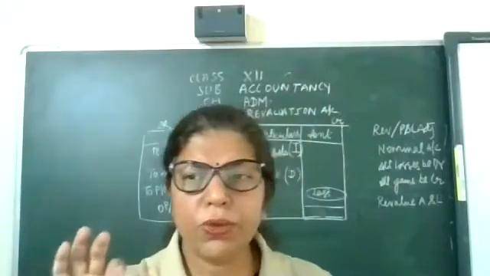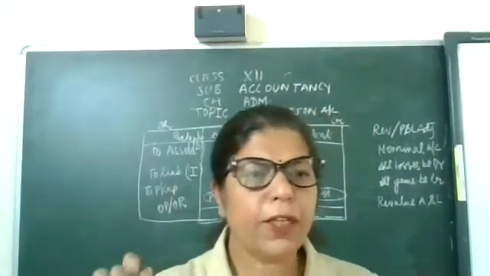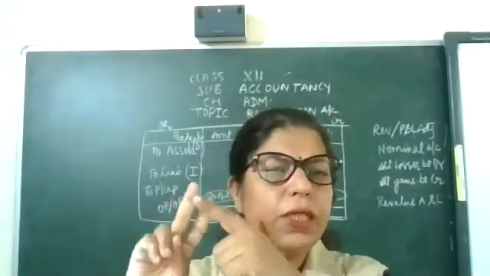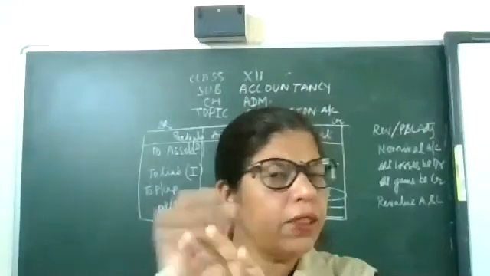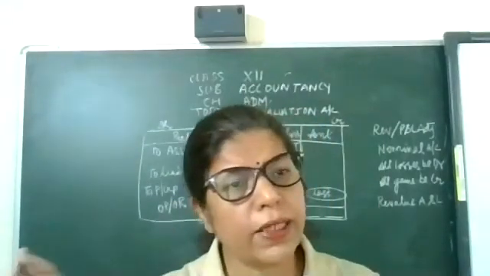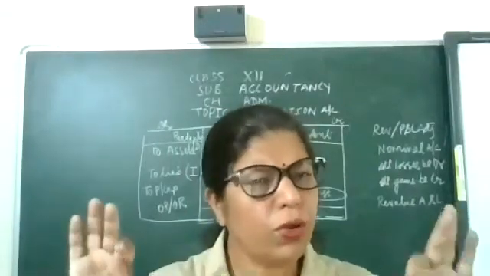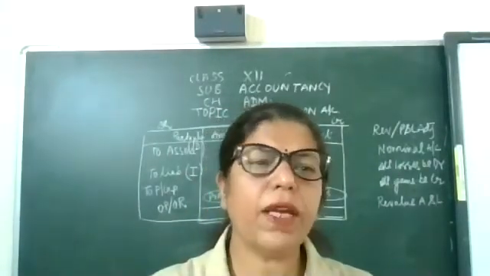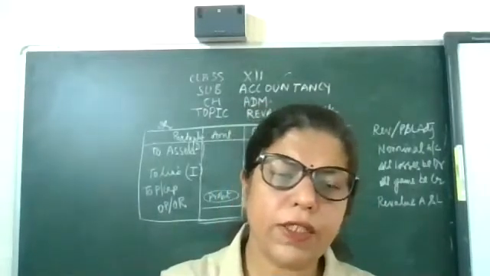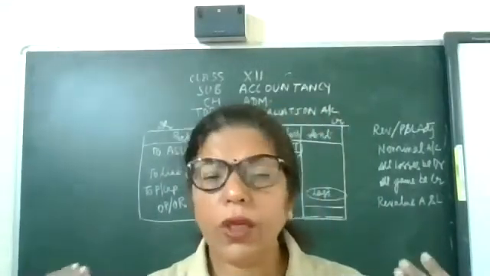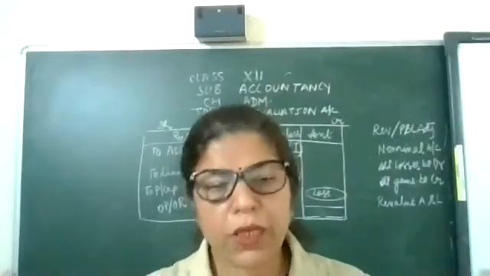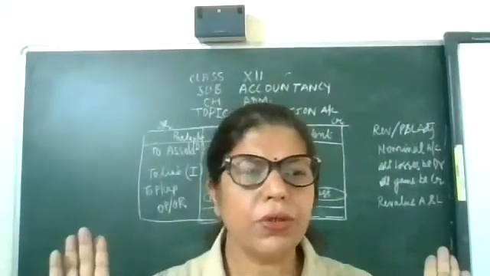Don't distribute this profit in new ratio, sacrifice ratio, or gaining ratio. No, that is the old profit and it is for old partners, and that's why it is divided in OP, for old partners, old ratio.